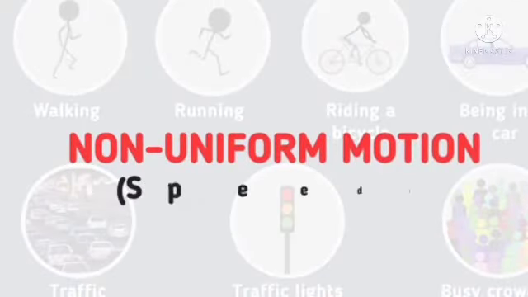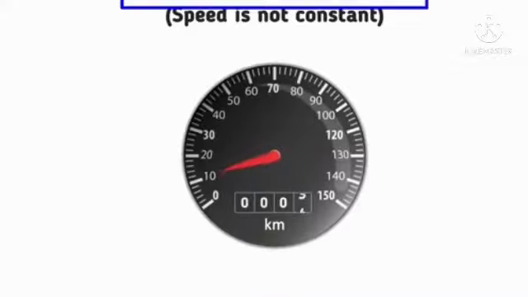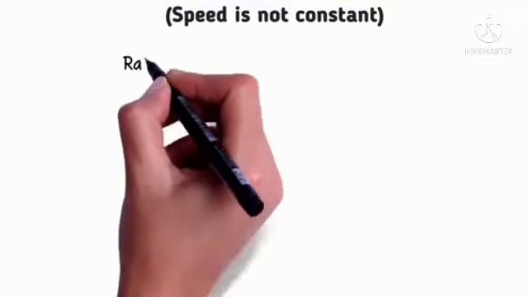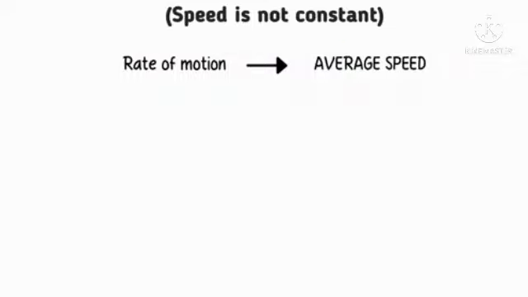Next one, non-uniform motion. Speed is not constant. What is the speed here? Next one, non-uniform motion definition. A body is said to be in non-uniform motion when there is no constant time interval, and time and speed are also not constant. Rate of motion equals average speed. Speed means distance by time. Rate of motion, average speed.